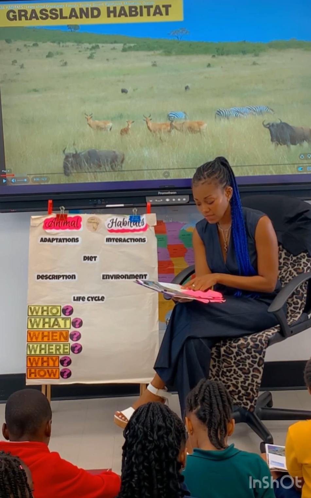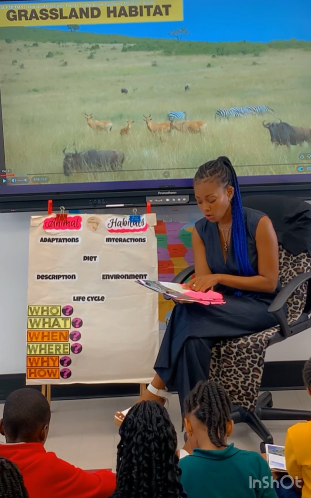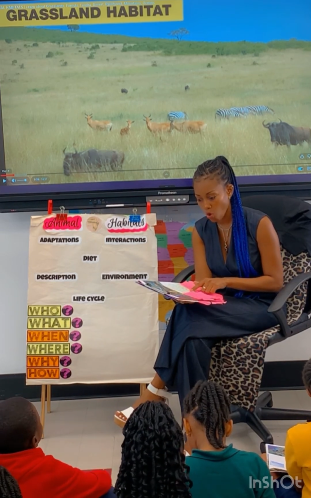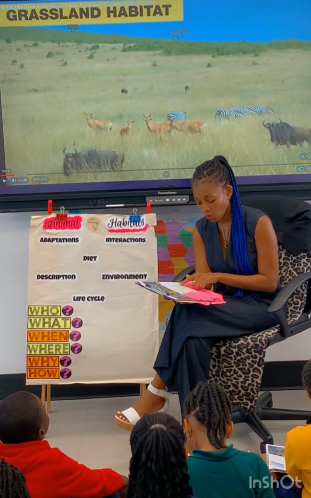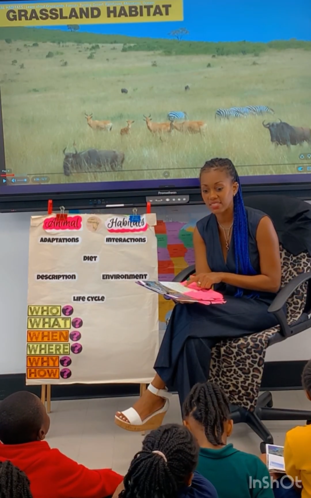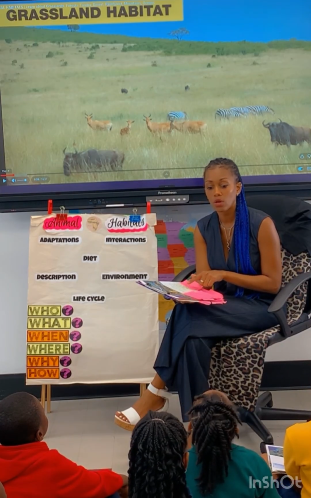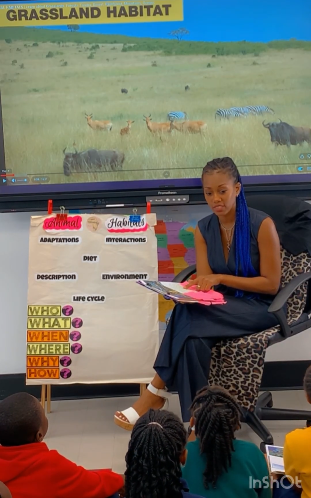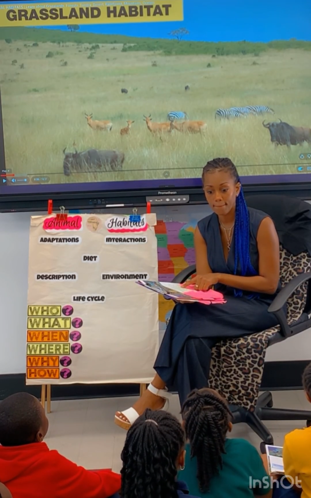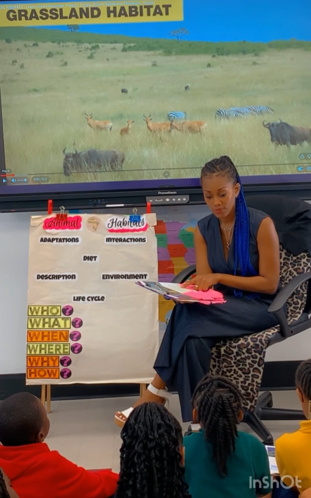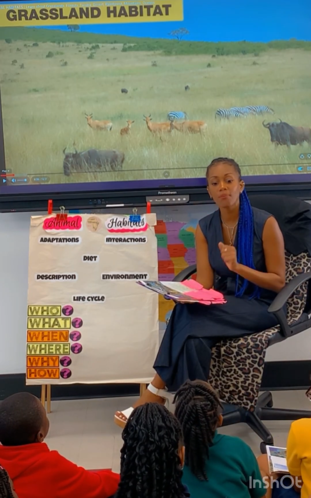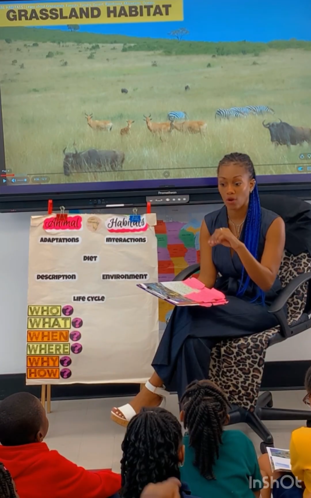It says towards the bottom of the paragraph, coral reefs are found in warm, shallow water where the sun's light can easily reach. Those words, warm and shallow, are adjectives. What is it describing? The water. So shallow means not very deep at all.